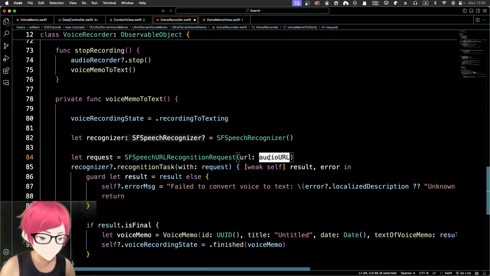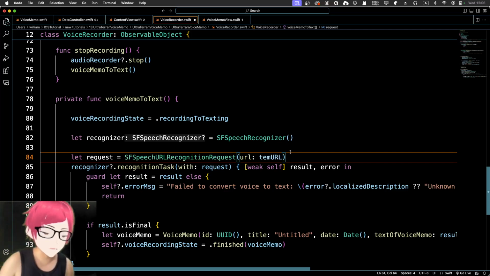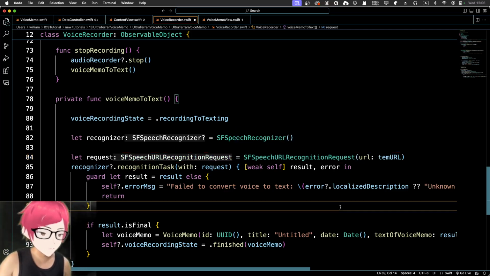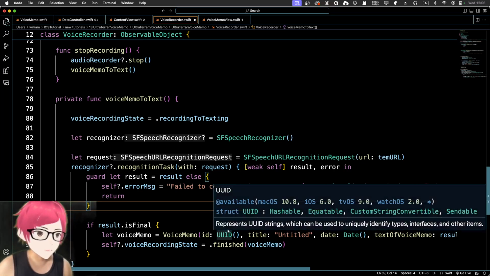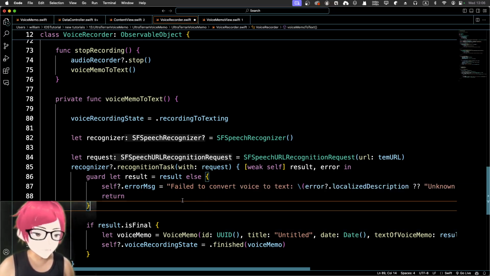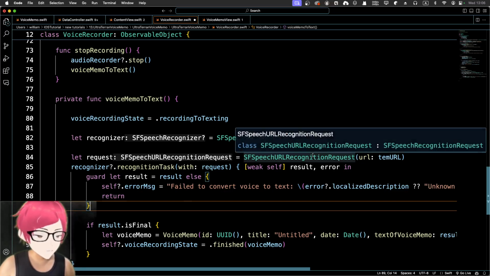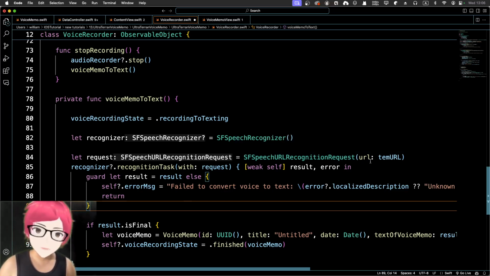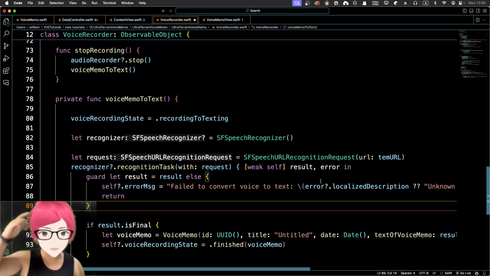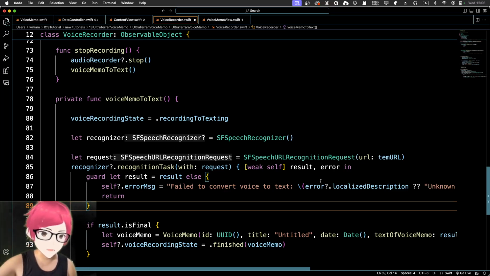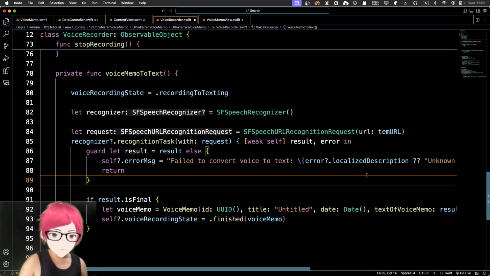So instead of audio URL, because you obviously can't find it, temp URL will do. So basically, we're using the SF speech URL recognition request, passing the temporary URL, so passing that .m4a file to it, and there's our request.